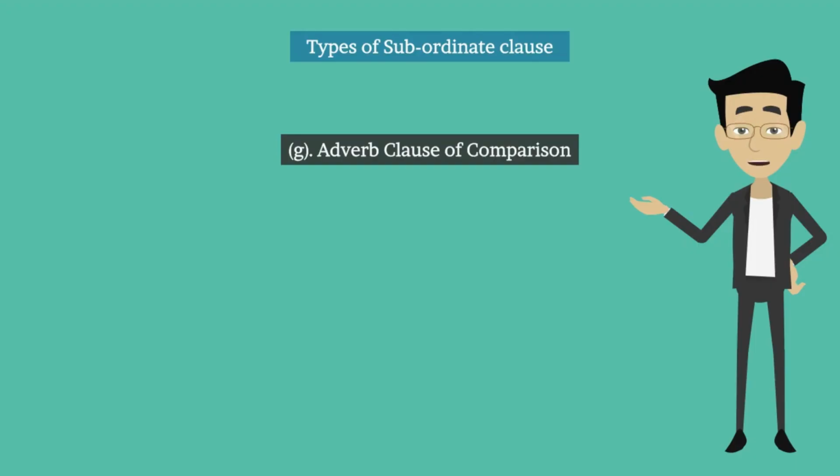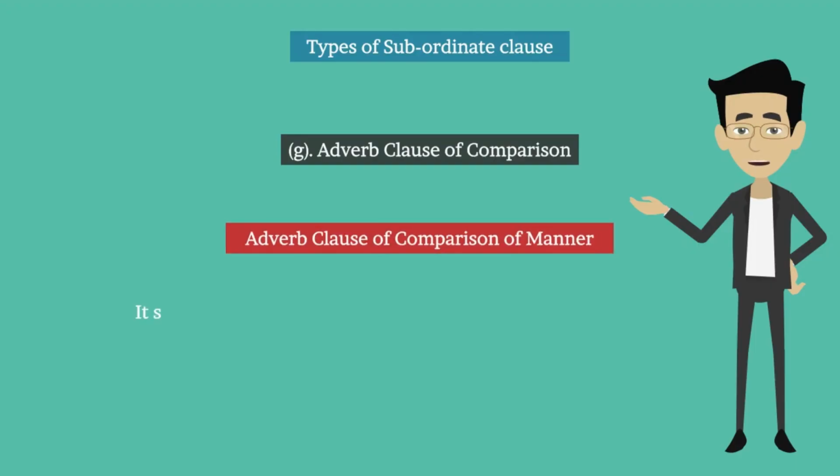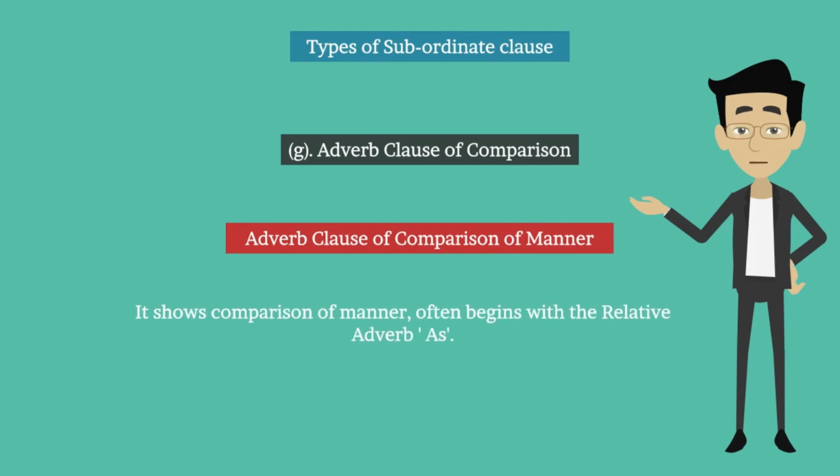Adverb clause of comparison of manner. It shows comparison of manner and often begins with the relative adverb as. For example, as you earn, so you spend. As you earn is an adverb clause of comparison of manner.